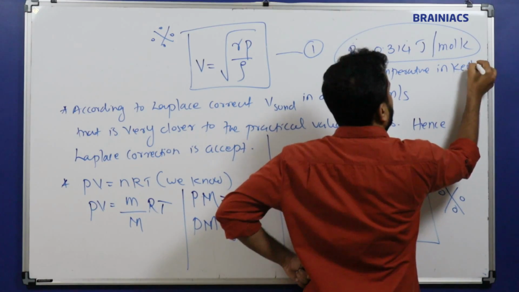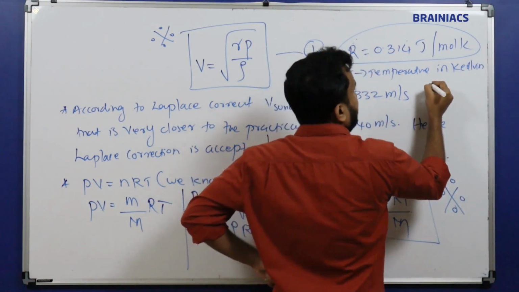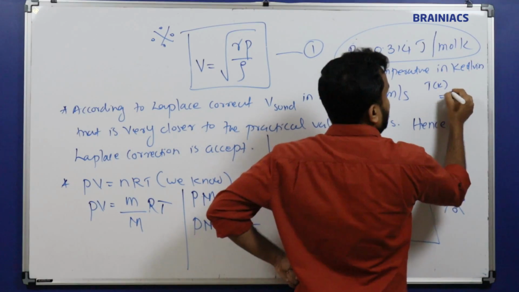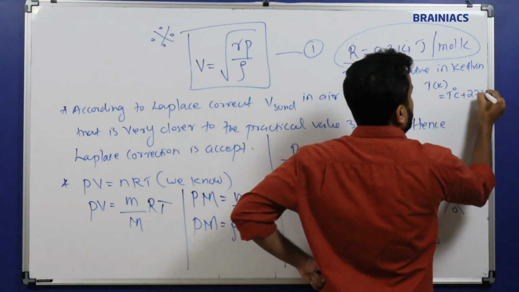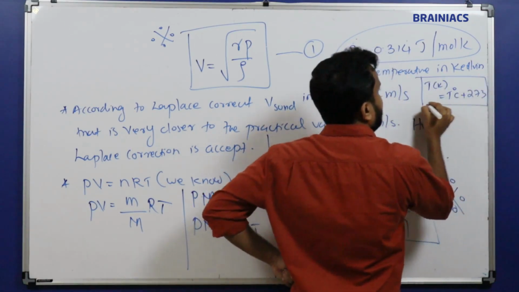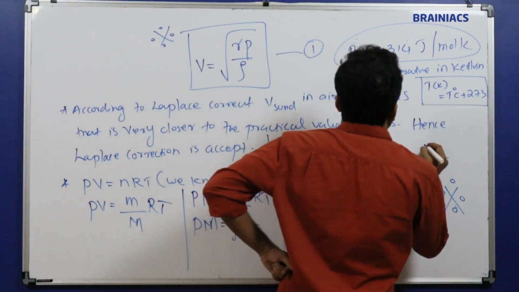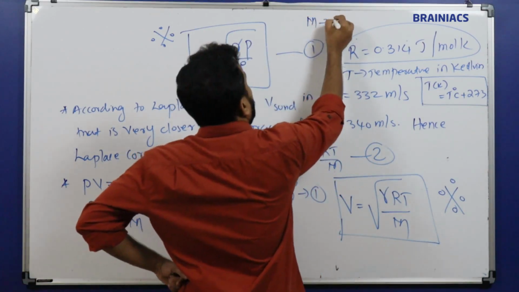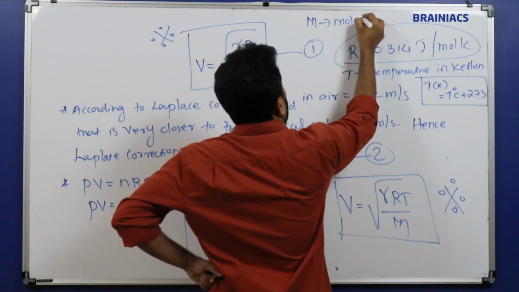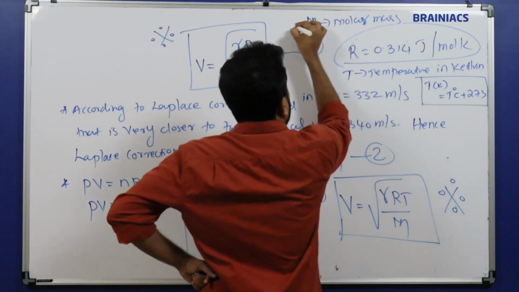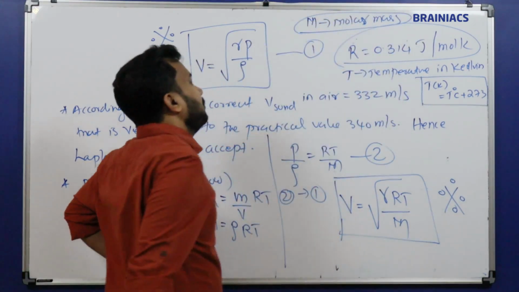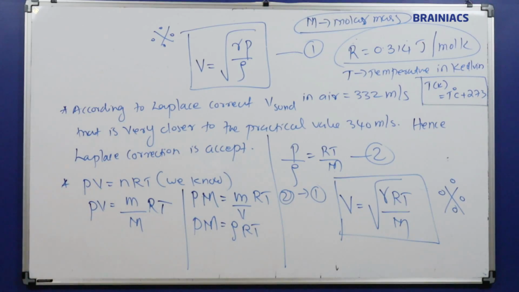How to convert into Kelvin? Temperature in Kelvin is equal to temperature in degrees Celsius plus 273. Of course you know. And capital M is the molar mass. One more additional point, you already know molar mass from physical chemistry. Do not miss these values because they are very much required.